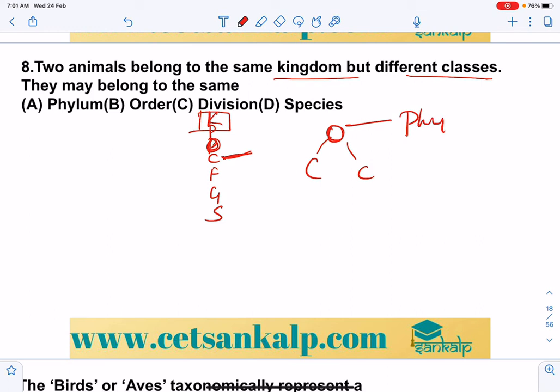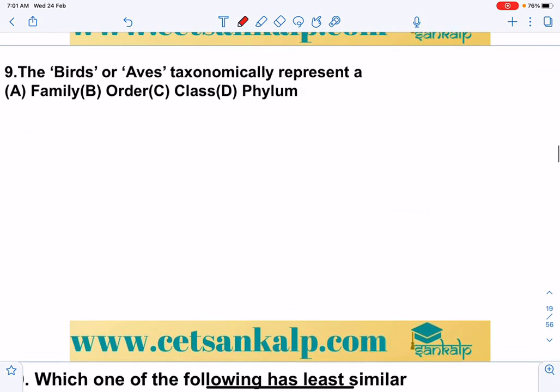So here, two animals belong to the same kingdom but different classes. So classes group together to form the order. So that is, we can select order. Or we can also say phylum, but different orders belong to the same phylum. So keep that in mind.